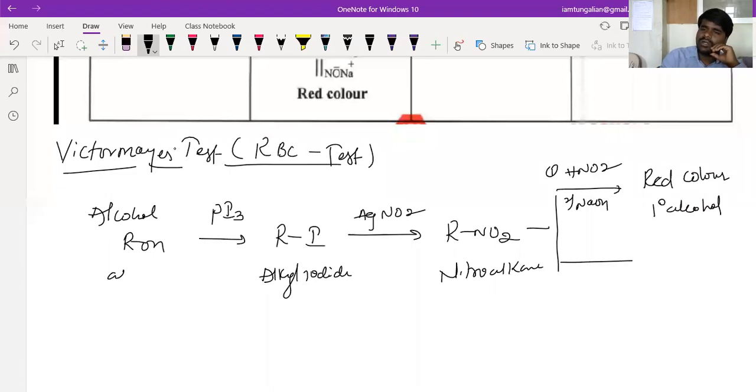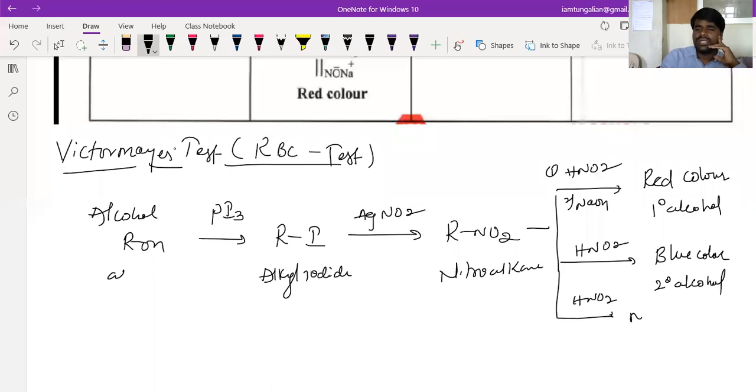If it is on HNO2 and there is no reaction with base, this gives a blue color. Blue color indicates, beta, what? A secondary alcohol. If there is no reaction with HNO2, this is colorless, which indicates a tertiary alcohol.